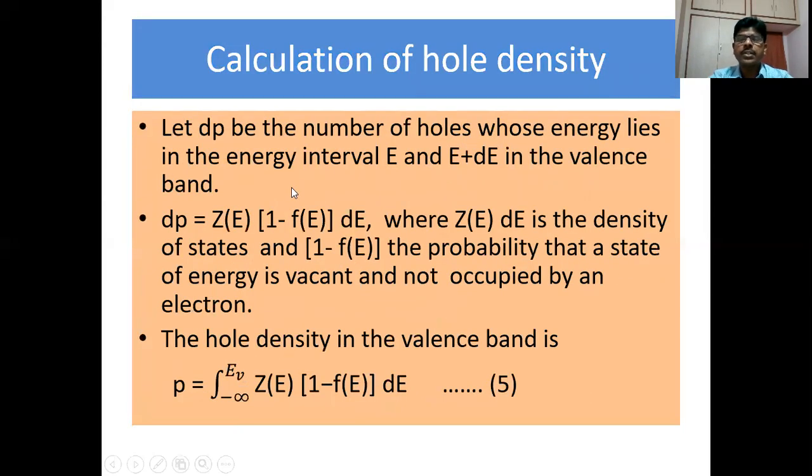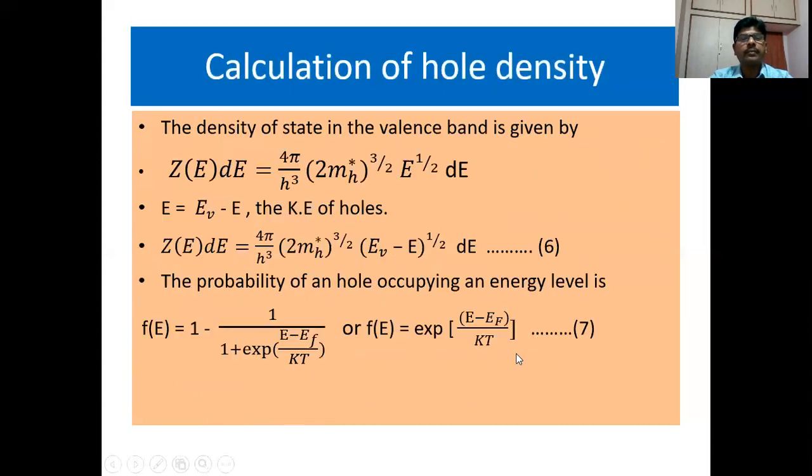Likewise, we can calculate the density of holes in the valence band. Let dp be the number of holes whose energy lies in the energy interval E and E plus dE in the valence band. dp can be written as Z(E) into (1 minus F(E)) dE, where Z(E) dE is the density of states and 1 minus F(E) the probability that a state of energy E is vacant and not occupied by an electron. The hole density in the valence band is p equals the integral from minus infinity to Ev of Z(E) into (1 minus F(E)) dE.